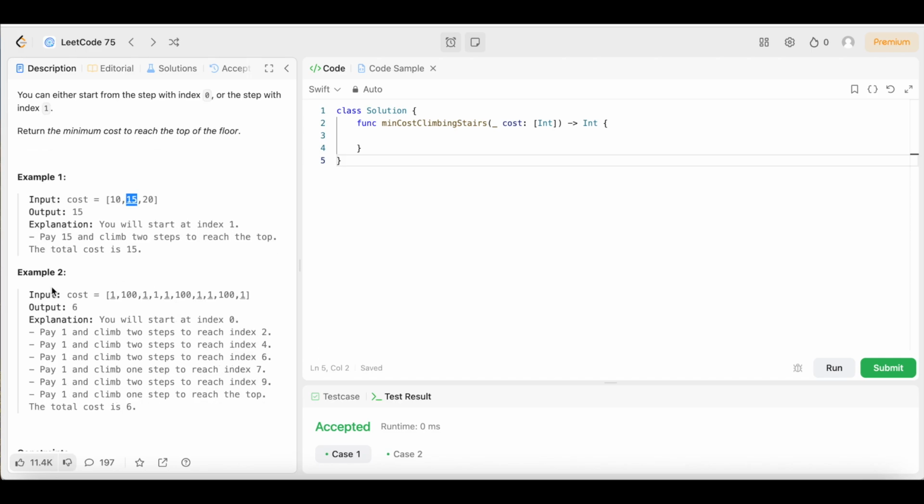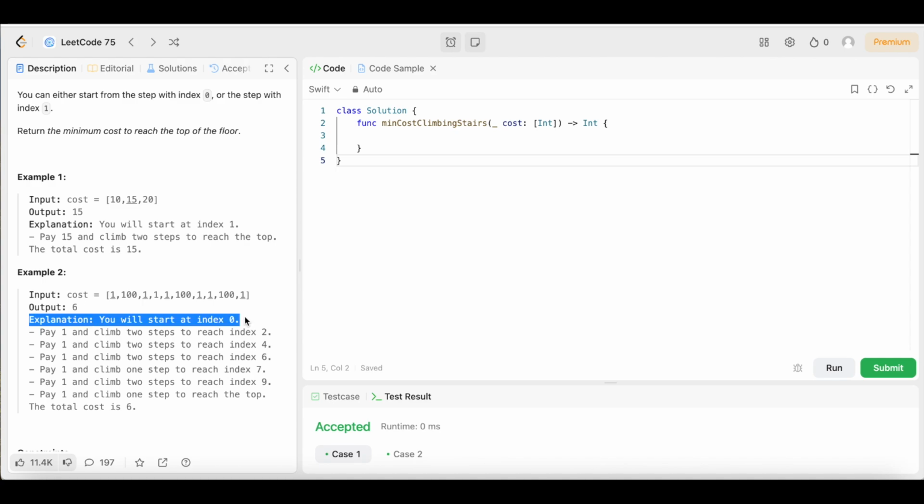So let's look at example 2, because there's a little bit more inputs and a little bit more elements in the array, so we can really understand what it is that they're asking and what it is that they want us to do. So in example 2, they have the input, the cost, they have the list of the integers in the array. The output is 6. The explanation breaks it down.